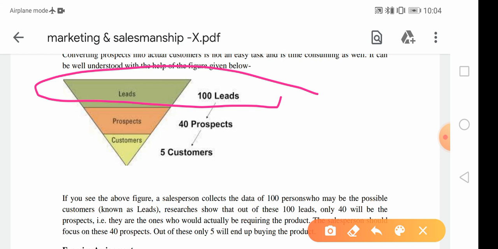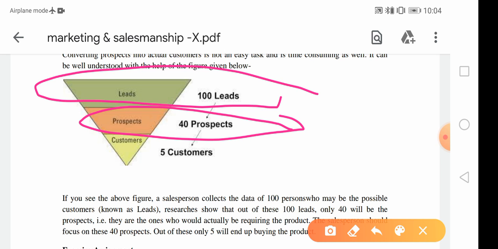After all the searching, roaming or window shopping, it could come down to 40 out of 100. Clear? 60% were just going to the market for entertainment or just for getting general information. Now those 40 people are said to be prospects who may be able to buy that product according to their need, or they are just taking information.